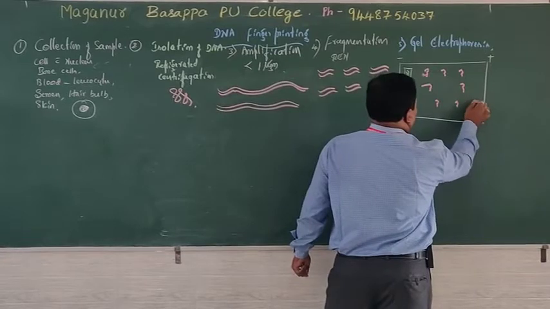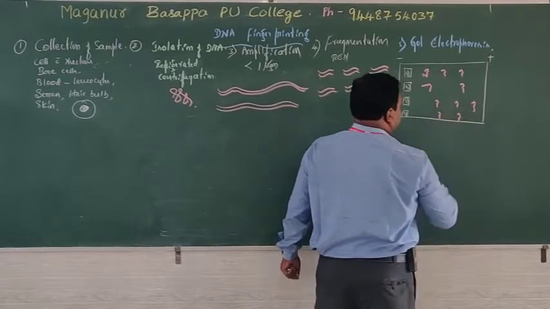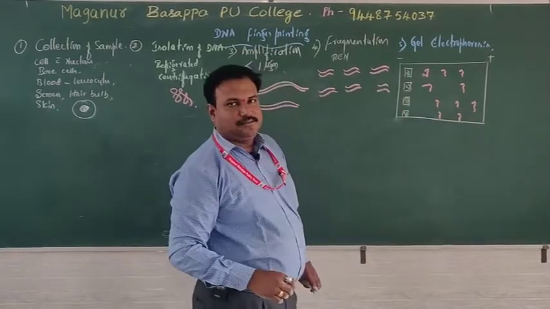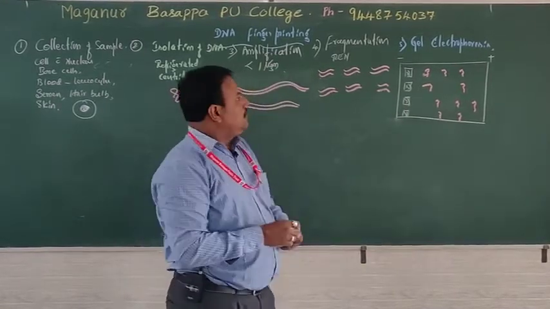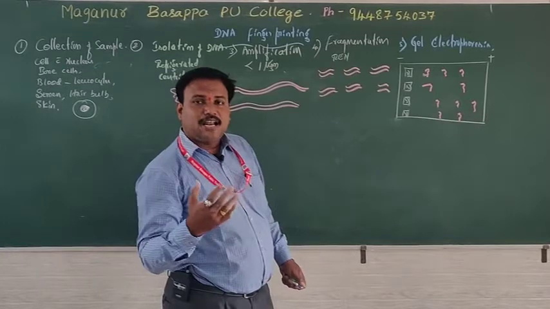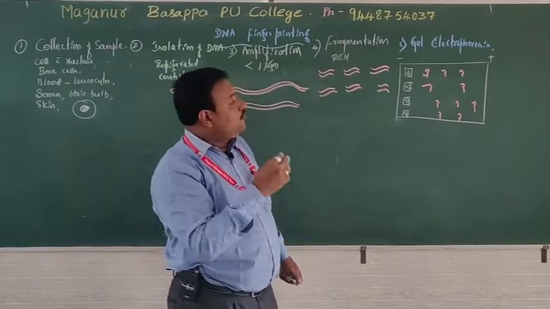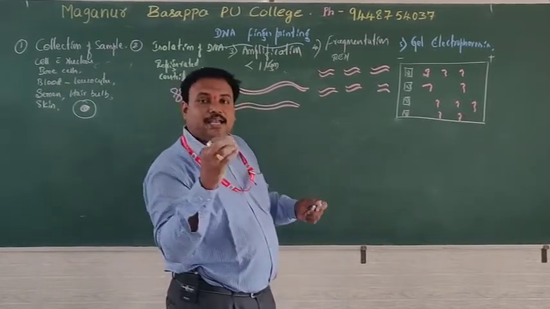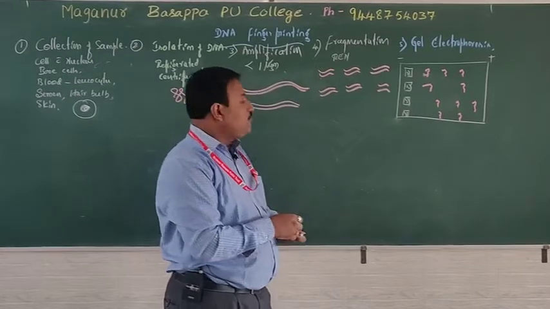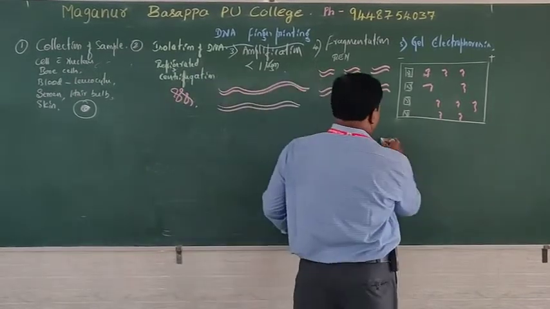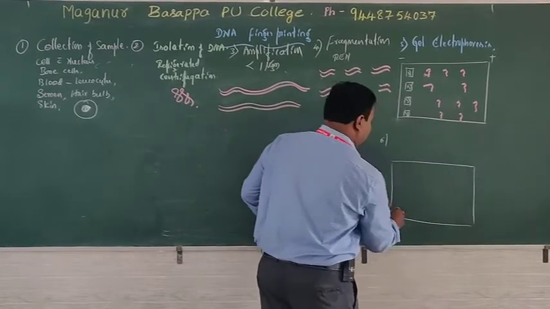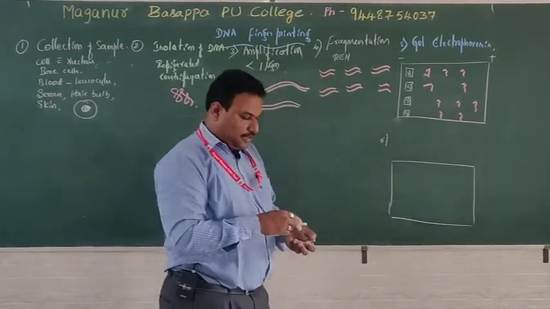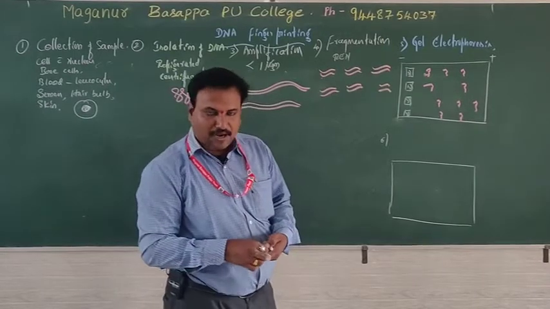Some will move very far, that means they are light. Some will settle at the beginning, consider them dense. What is gel electrophoresis? Gel electrophoresis is done only to separate DNA fragments in a uniform manner. Again, the sixth step: if the DNA fragments are double-stranded, consider, for my convenience, what I will write.